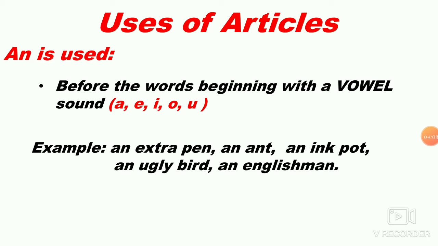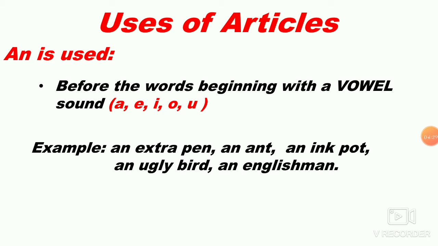First thing you have to understand, children, it is not necessary to use an whenever a word begins with A, E, I, O or U. First you have to see the sound. You have to use the article an when you have a vowel sound, the sound of the vowel. So you have to stress upon the sound when you pronounce the word.